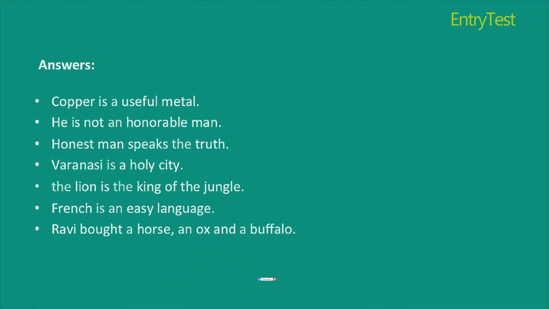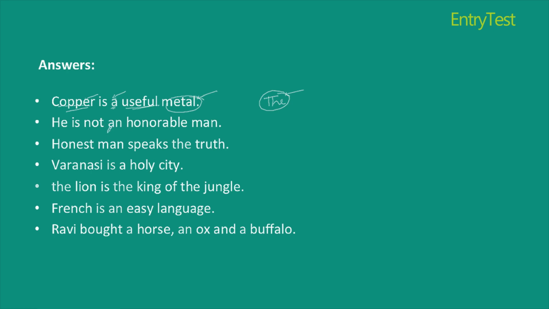Now, since I am saying that copper is useful, I'll say copper is a useful metal. The reason being that if I write copper is the useful metal, it would mean that no other metal is useful. Since I would start specifying that out of all the metals, only copper is useful. But there are many other metals which are useful, so I write among those good metals, there is copper, so I write copper is a useful metal.